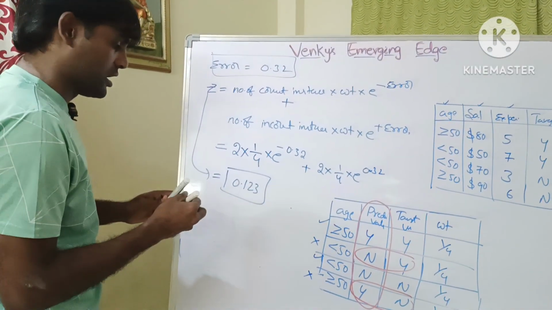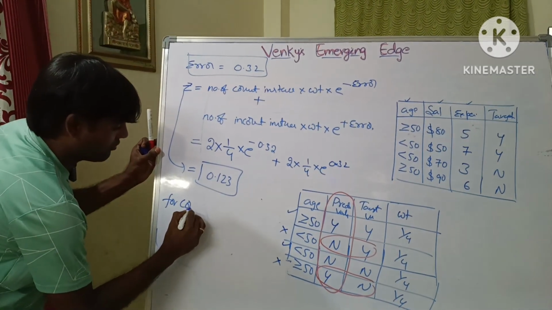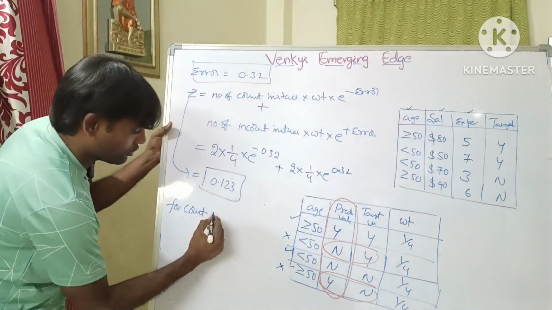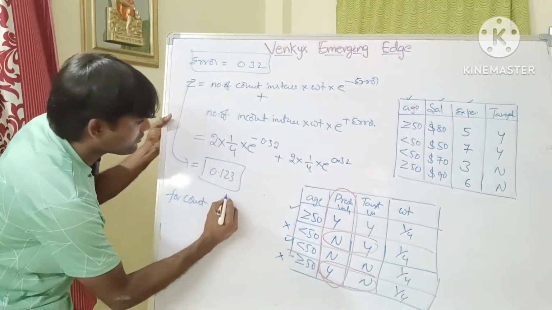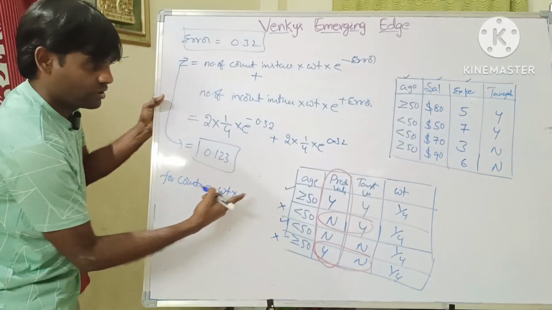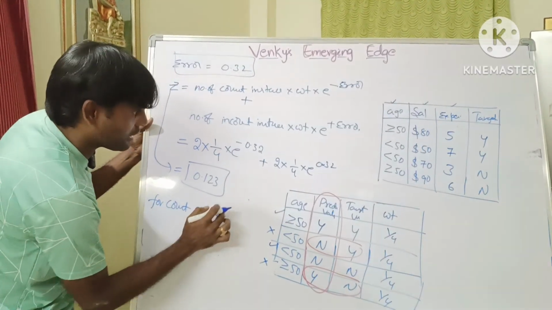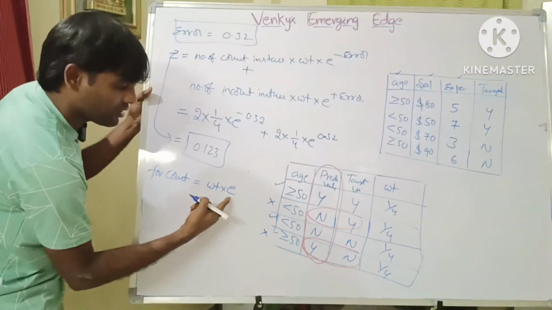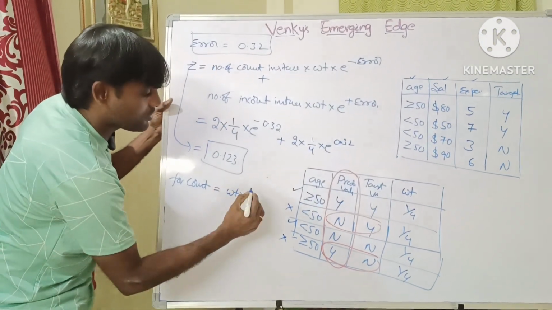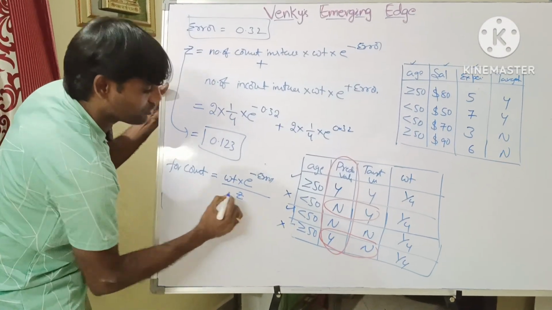Now we need to update the weight. How to update? For correct values, we update the weight: weight into e power minus error by Z value.